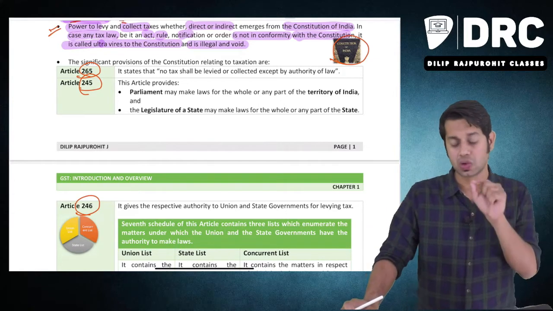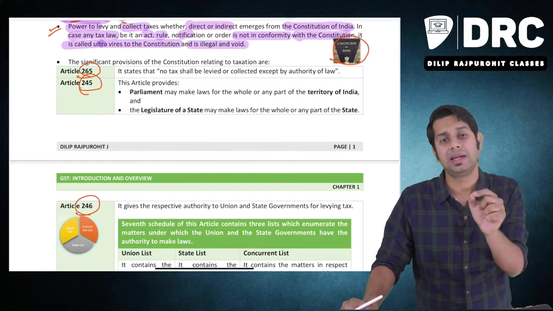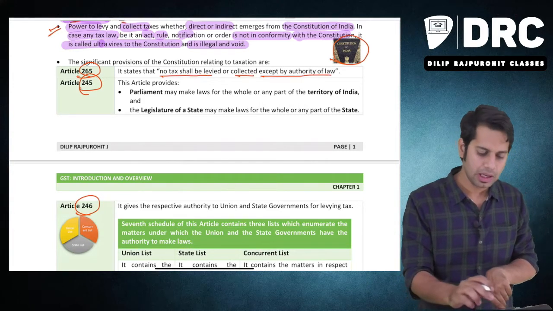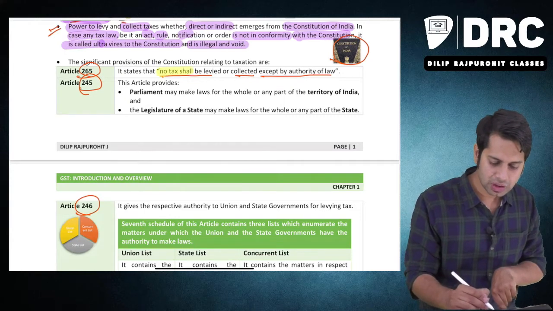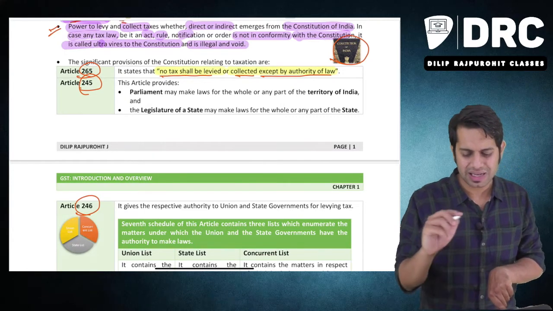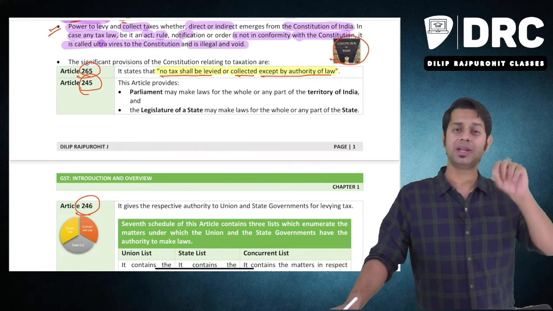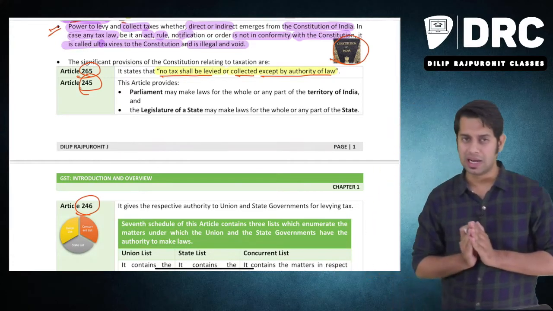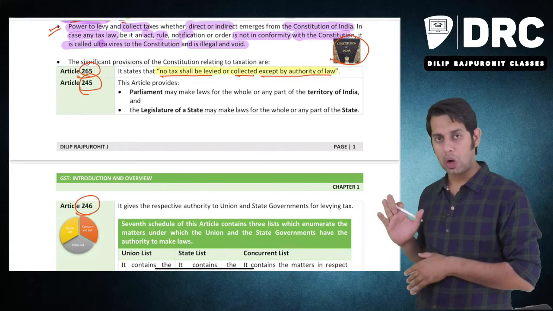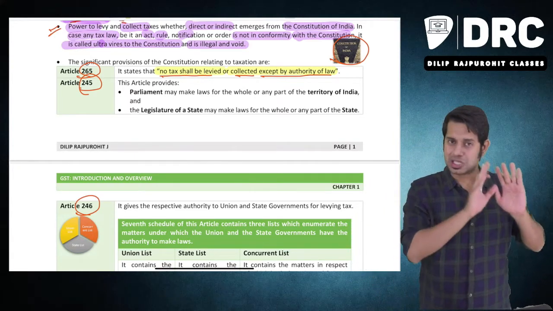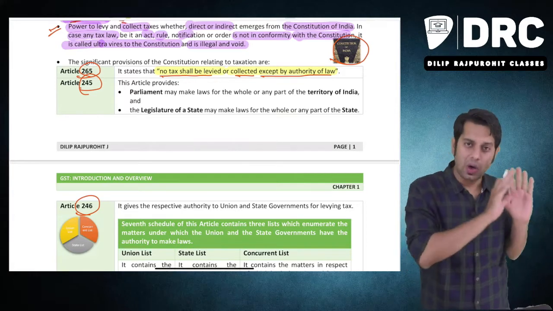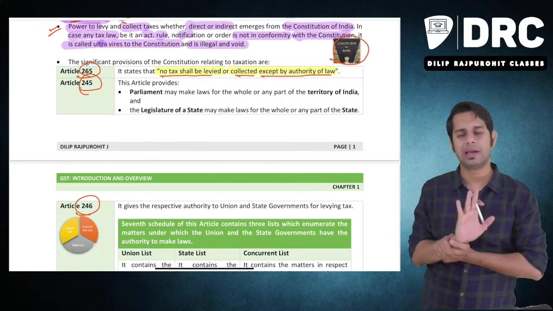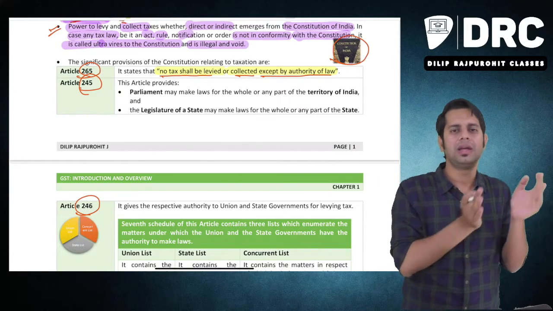Article 265 says no tax can be collected. No tax can be what, sir? No tax can be levied or collected except by authority of law. Meaning, if there is any person who is collecting or levying taxes, then the taxes collected or levied by him must be as per the authority. There should be an authority to levy. For example, there is income tax which is collected by the government from us. There is the income tax authority. There is GST which is collected. There is the GST authority. The excise duty authority is there. The VAT authority is there. Meaning, unless there is an authority, unless there is a law, you cannot collect any tax. For income tax, what is the law? We have the Income Tax law.